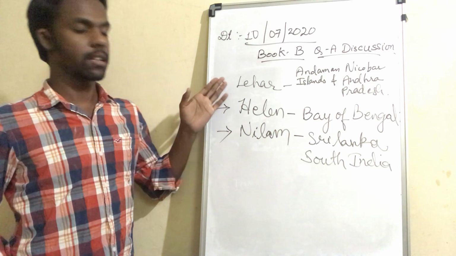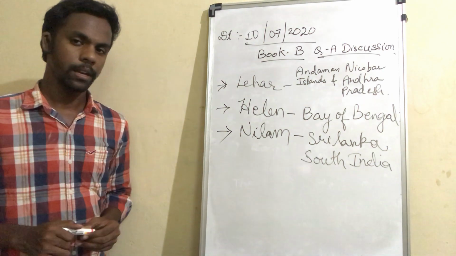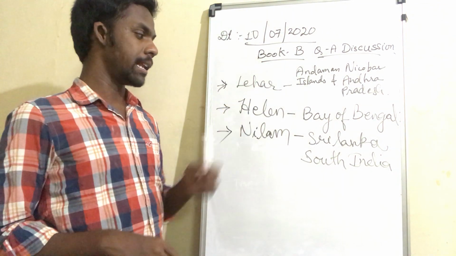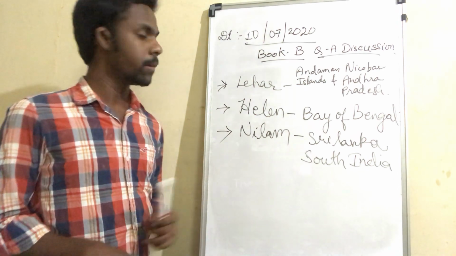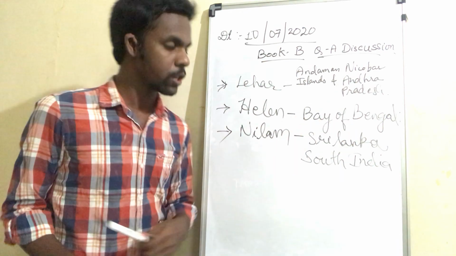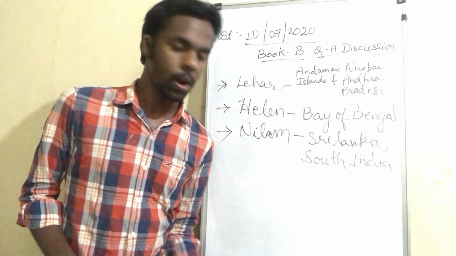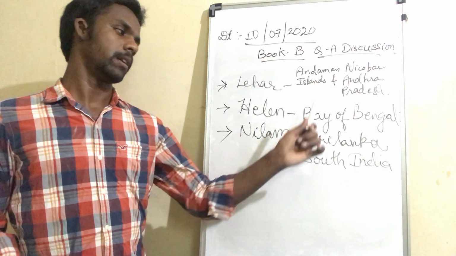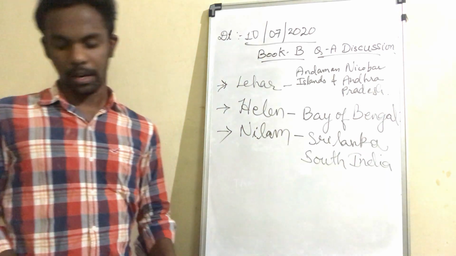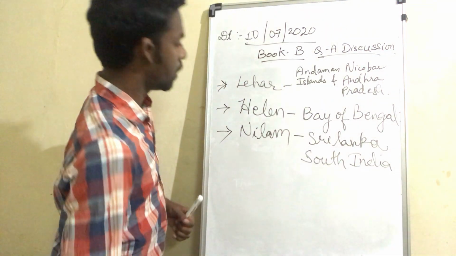So these are the three names of cyclones, as per the question. First one is Lehar, second is Helen, third is Neelam. Lehar occurred in the Andaman Nicobar Islands as well as in Andhra Pradesh at the same time, Helen occurred in the Bay of Bengal, and the third is Neelam, in Sri Lanka as well as in South India.